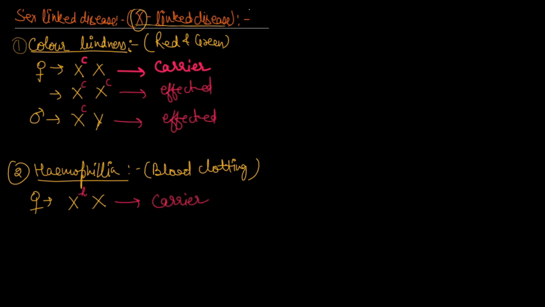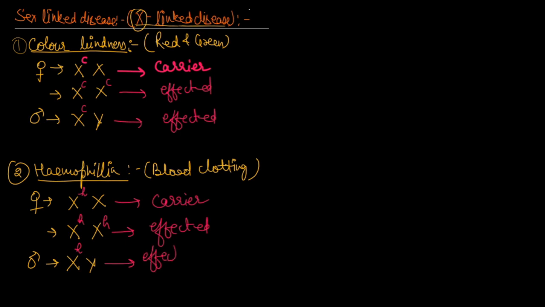But if it is present on both, then she is called affected. The same thing happens in the male. In a male, only one X chromosome is present, so if the hemophilia character is present on that X, he is called affected. I think these points are very clear.